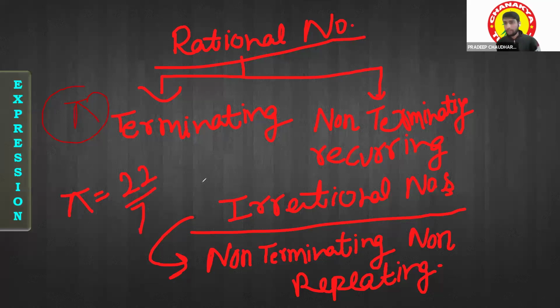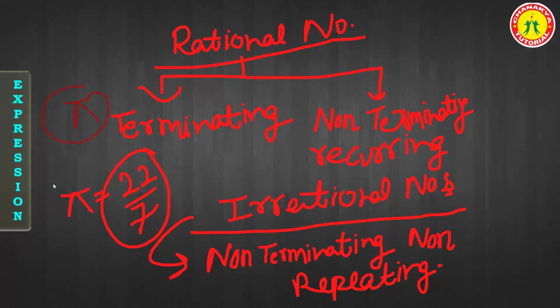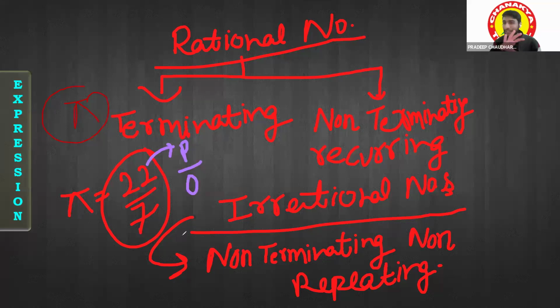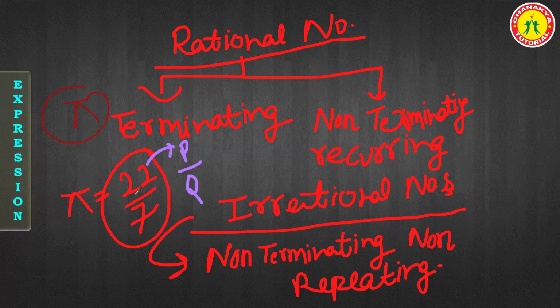If it's 22/7, it will be terminating. Sir, if it's 22/7 it's terminating, but if it's only pi, then it's irrational. Is this incorrect? Pi is not equal to 22/7. Sir, pi is not exactly equal, but it's approximately 22/7.